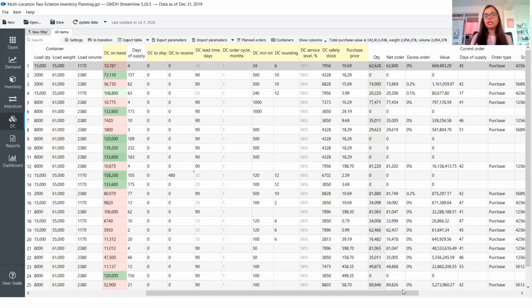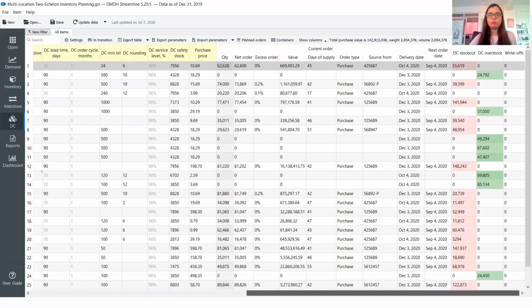That essentially helps us in streamlining the entire process. The demand of one process becomes an input to another section, and the output of, say for example, the warehouse becomes an input to the distribution center. So that's where it is really useful for streamlining the process.